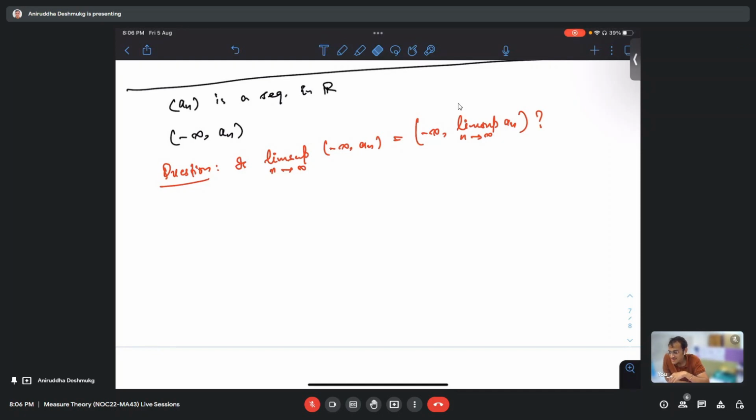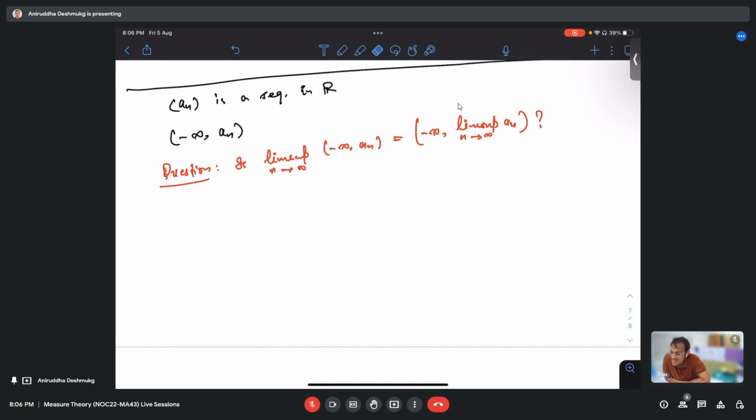It is fine even if it is wrong, just tell me. Yeah, I might have made some mistake. Let me think again. What I assumed was that taking the union of all these sets is somehow equivalent to taking the supremum of the right hand part of the interval. Okay, is it? Just think about it. Perhaps you may be right.